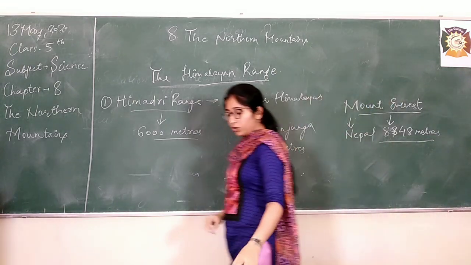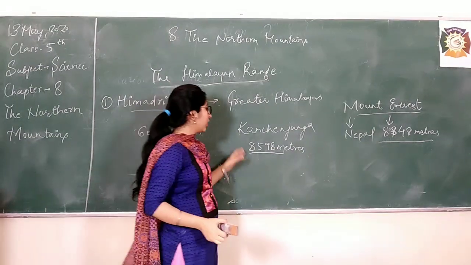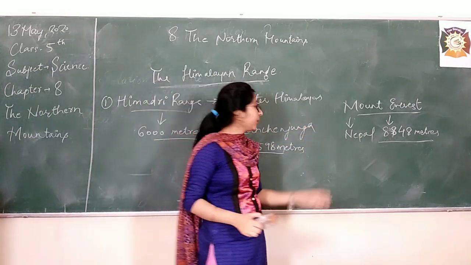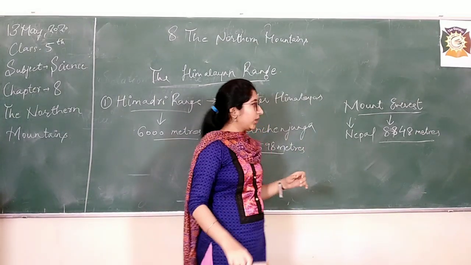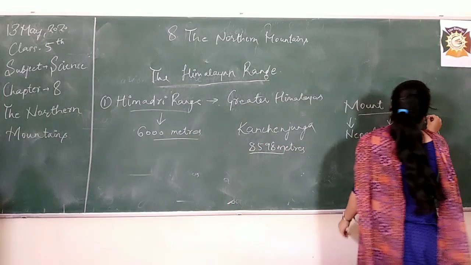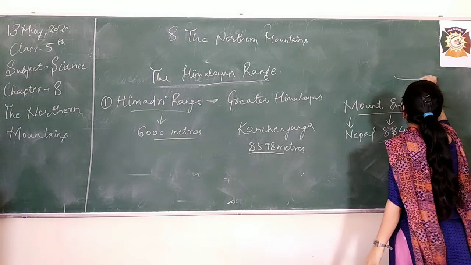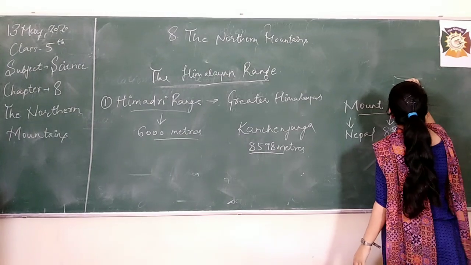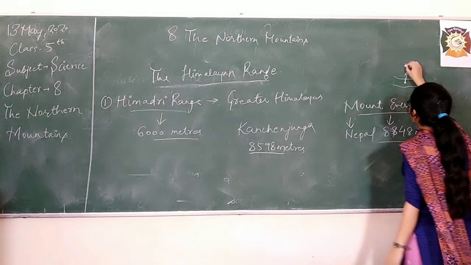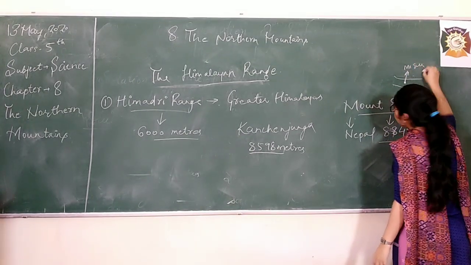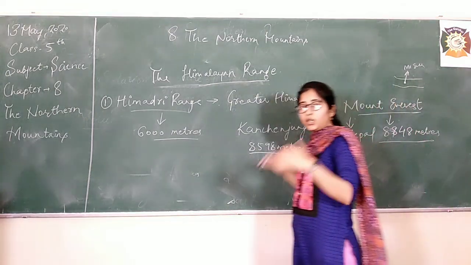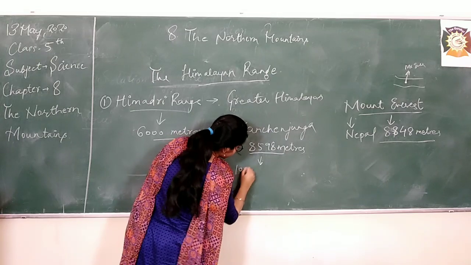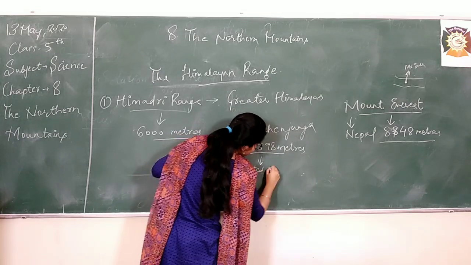So the question here arises, you must be able to locate these mountains on the map as well. I already showed you Nepal. On the map, Nepal is also located near India, so there we will show Mount Everest. But what about Kanchenjunga? Kanchenjunga is in India, so it is located in Sikkim.